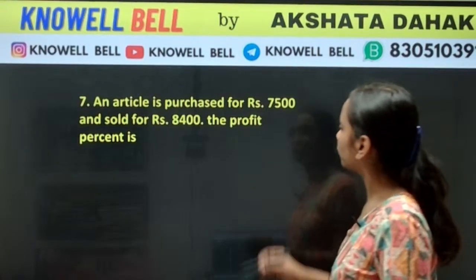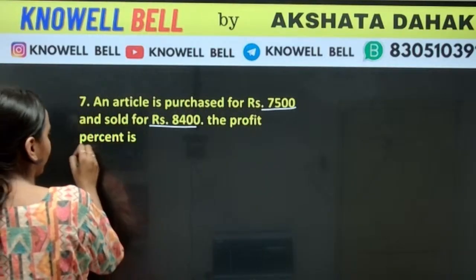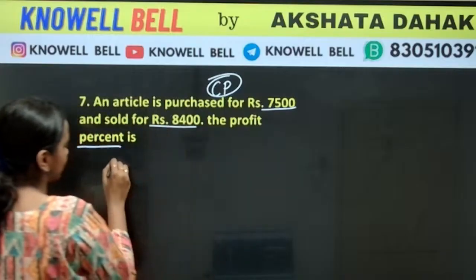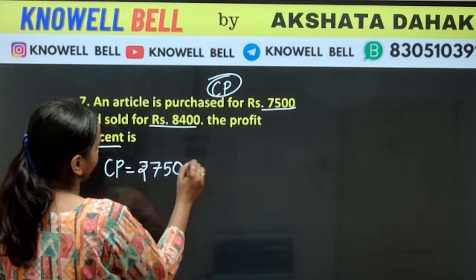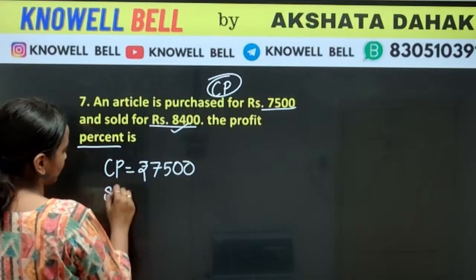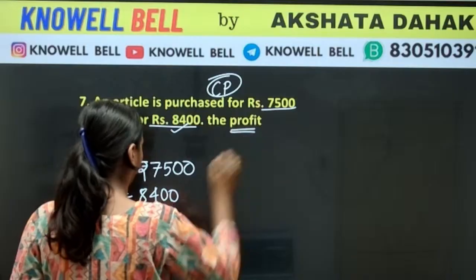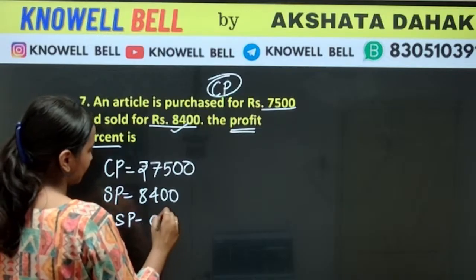Next question. An article was purchased for rupees 7,500 and sold for rupees 8,400. Find profit percent. It was purchased, that means what is the value of CP? CP is rupees 7,500. SP is rupees 8,400. We have to find profit percent. Profit will be SP minus CP.